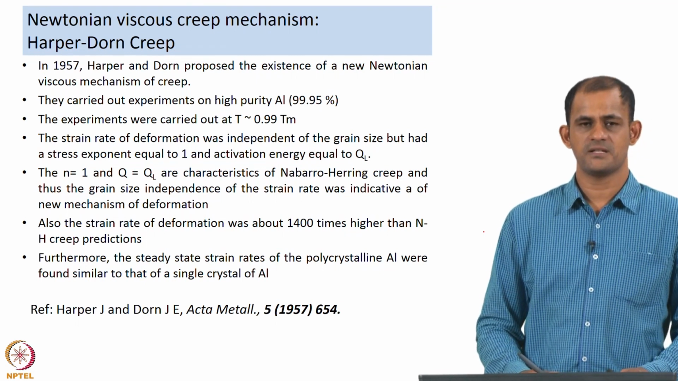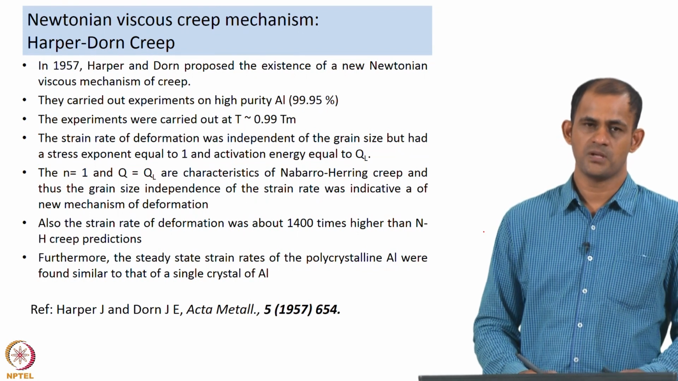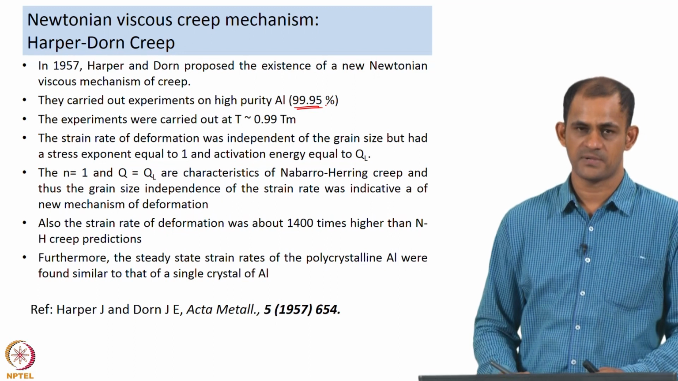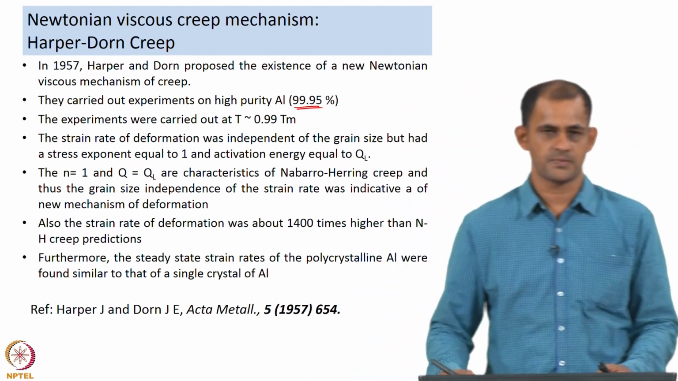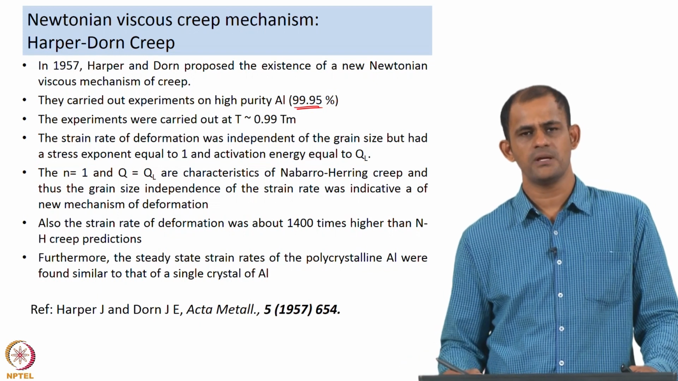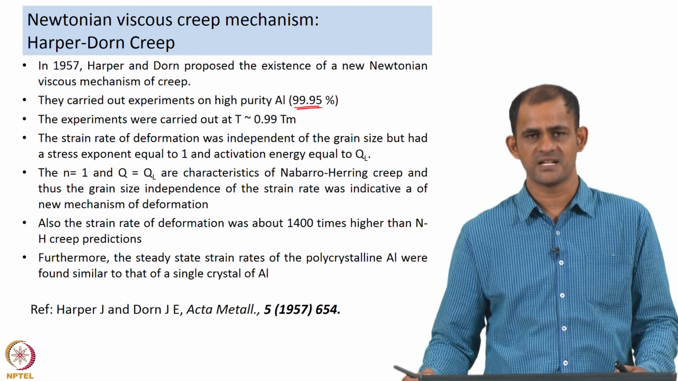What they did in this study was they carried out experiments on high purity aluminum. High purity aluminum with a purity of about 99.95 percent was chosen for the experiments, and the experiments were carried out at temperatures very close to the melting point of aluminum. We know the melting point of aluminum is 660 degrees centigrade.